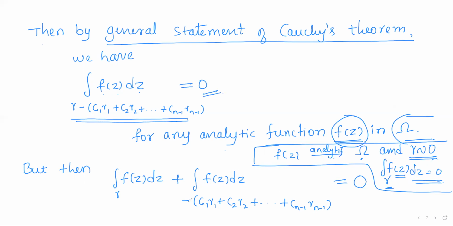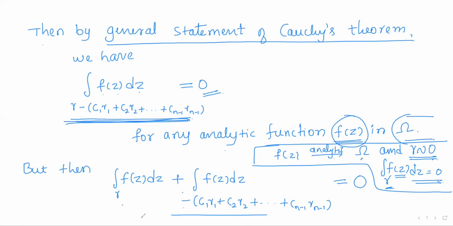Now we shall simplify this integral. The integral over the difference of the cycles is the integral over gamma plus the integral over minus C1 gamma 1 plus C2 gamma 2 plus so on Cn minus 1 gamma n minus 1, equal to 0.